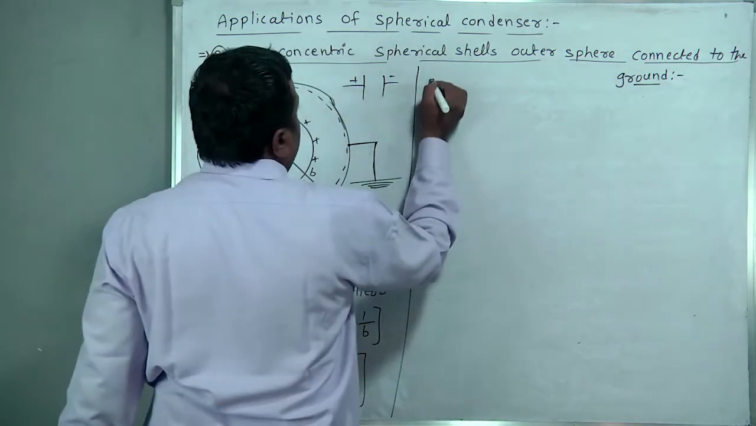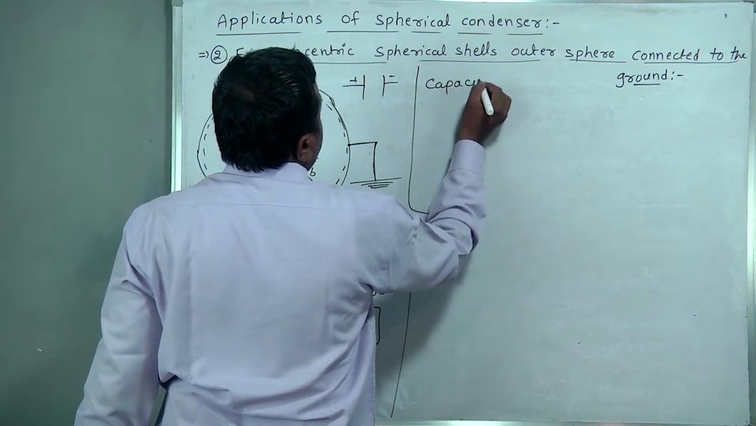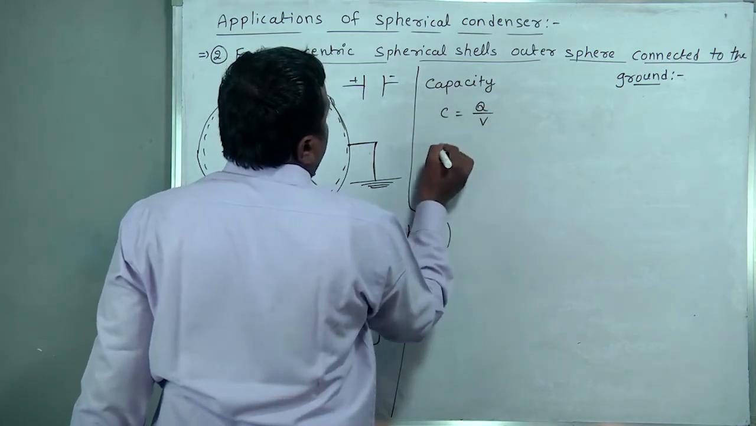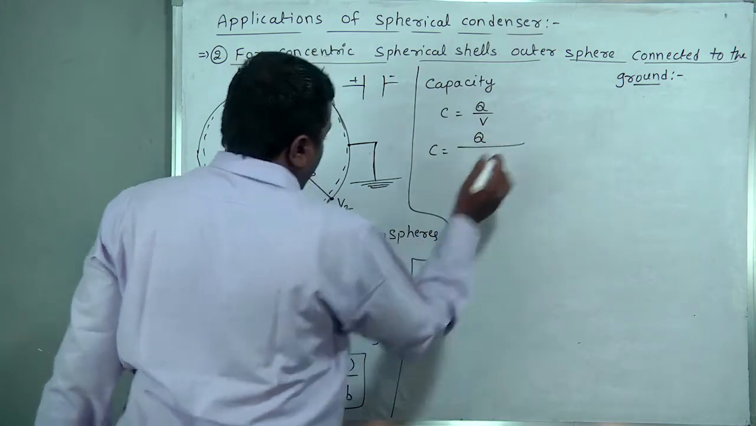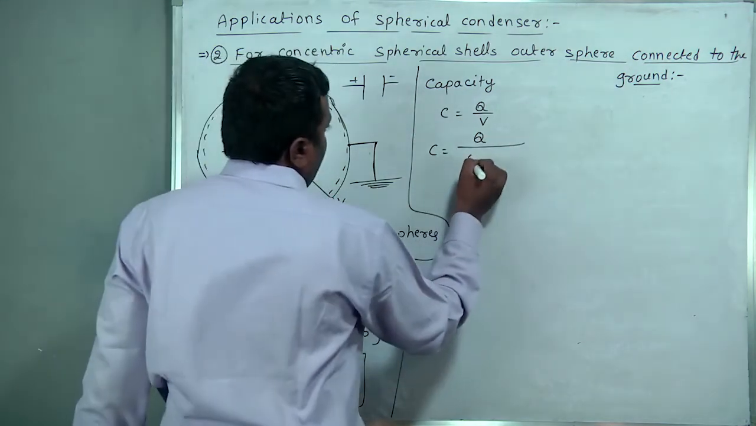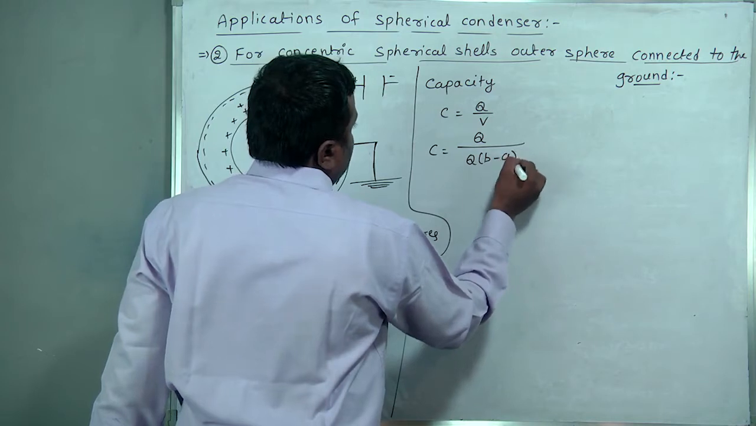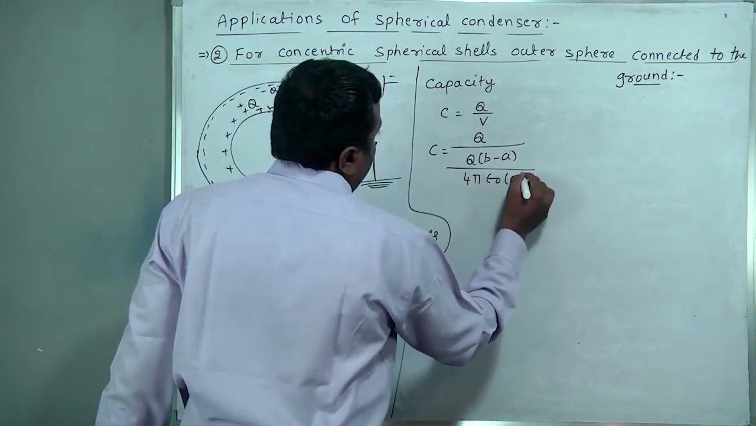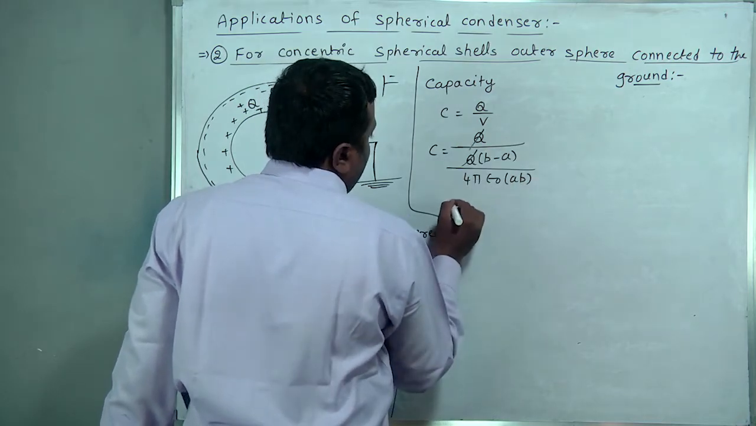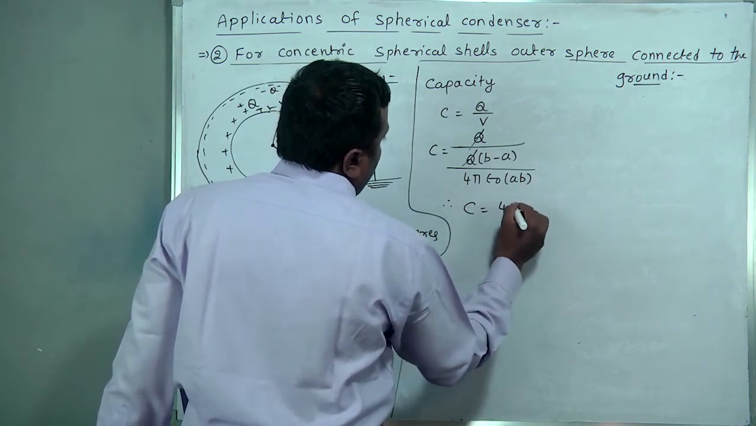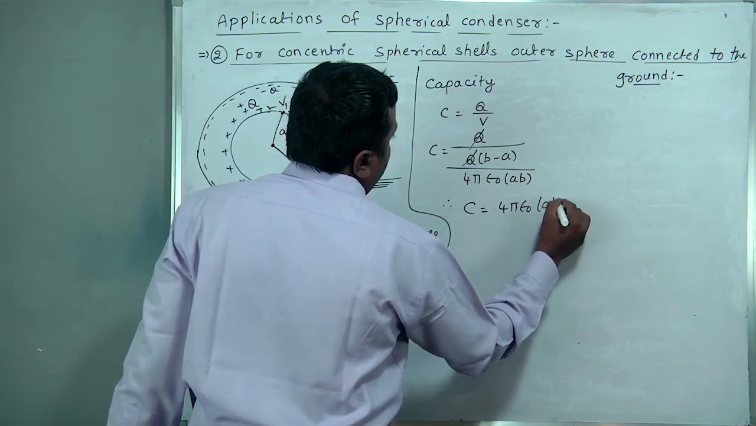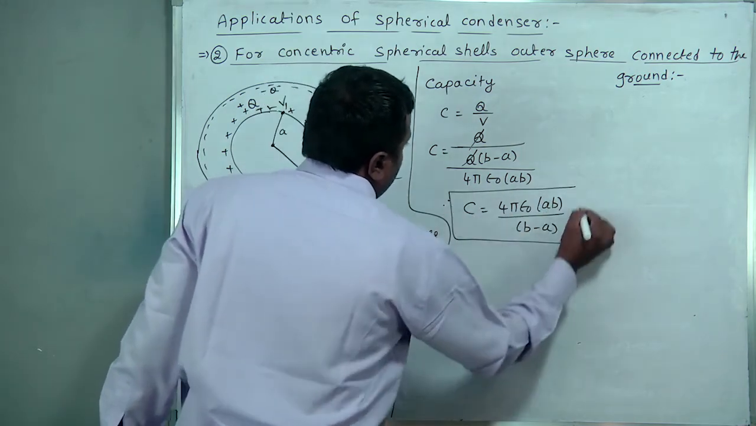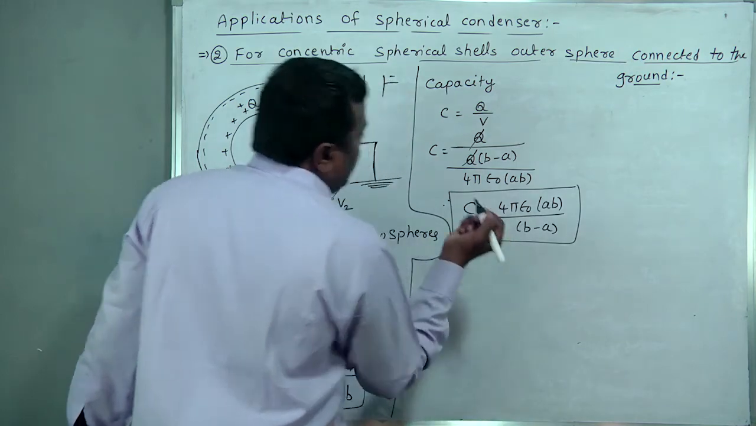Now we find the capacity. C is equal to, what is the formula? Q by V. Q by V means Q divided by Q into B minus A by 4 pi epsilon naught AB. Q cancels. C is equal to 4 pi epsilon naught AB by B minus A. This is the formula when the outer sphere is connected to the ground.